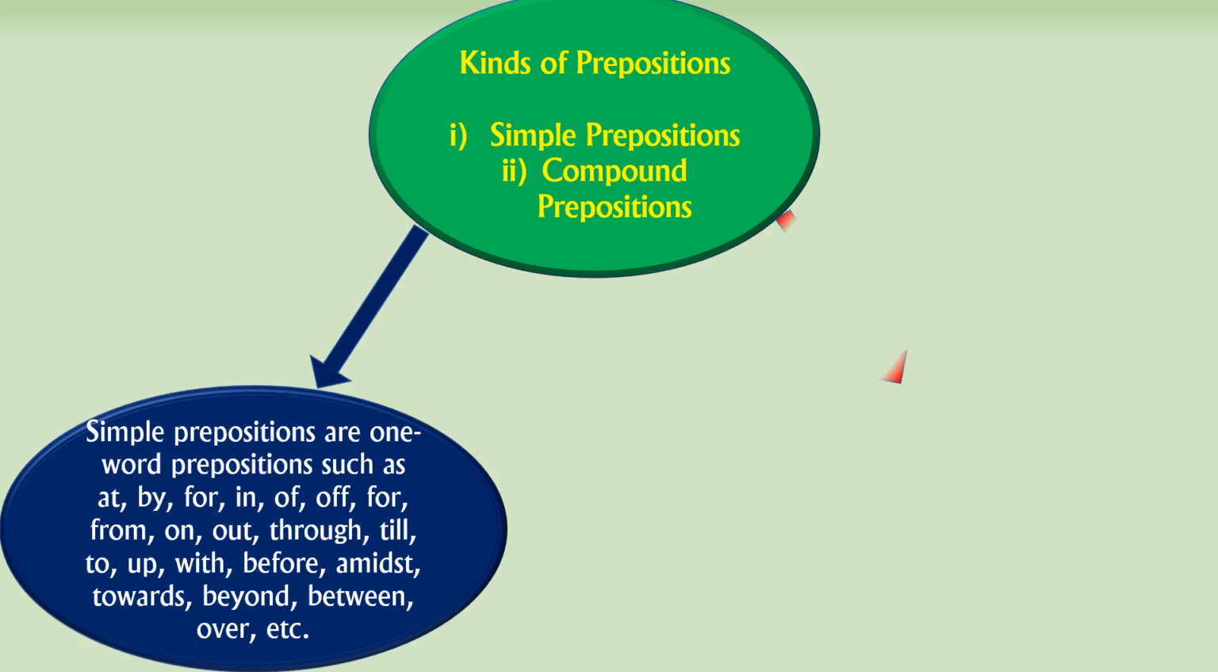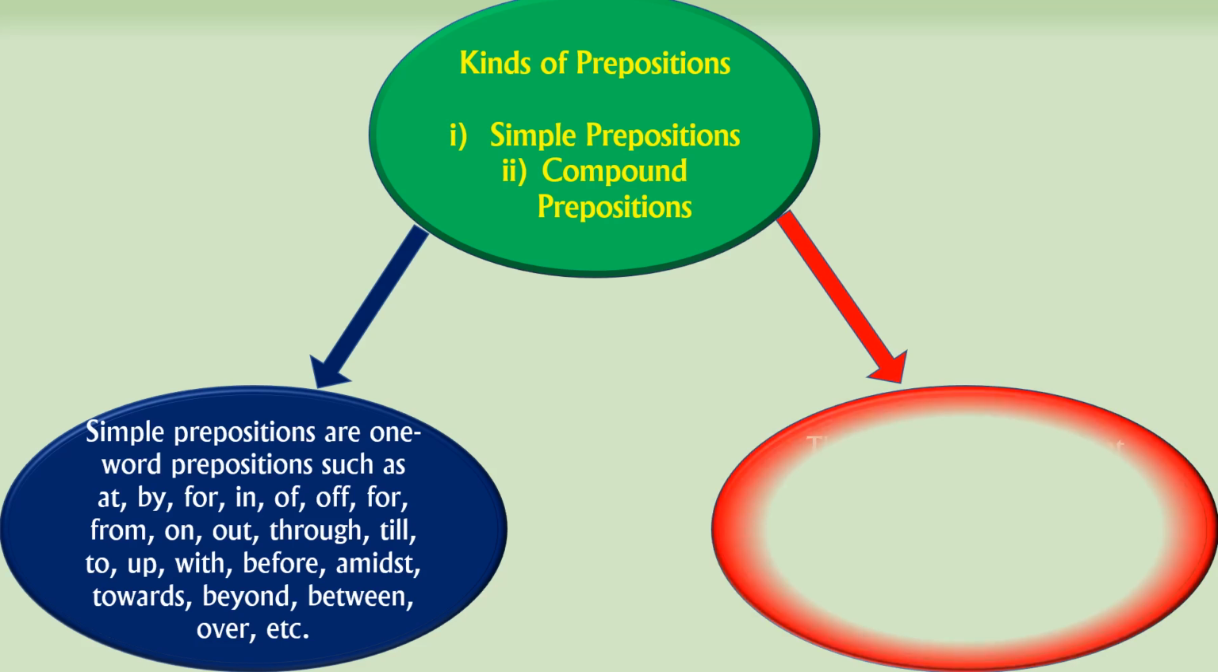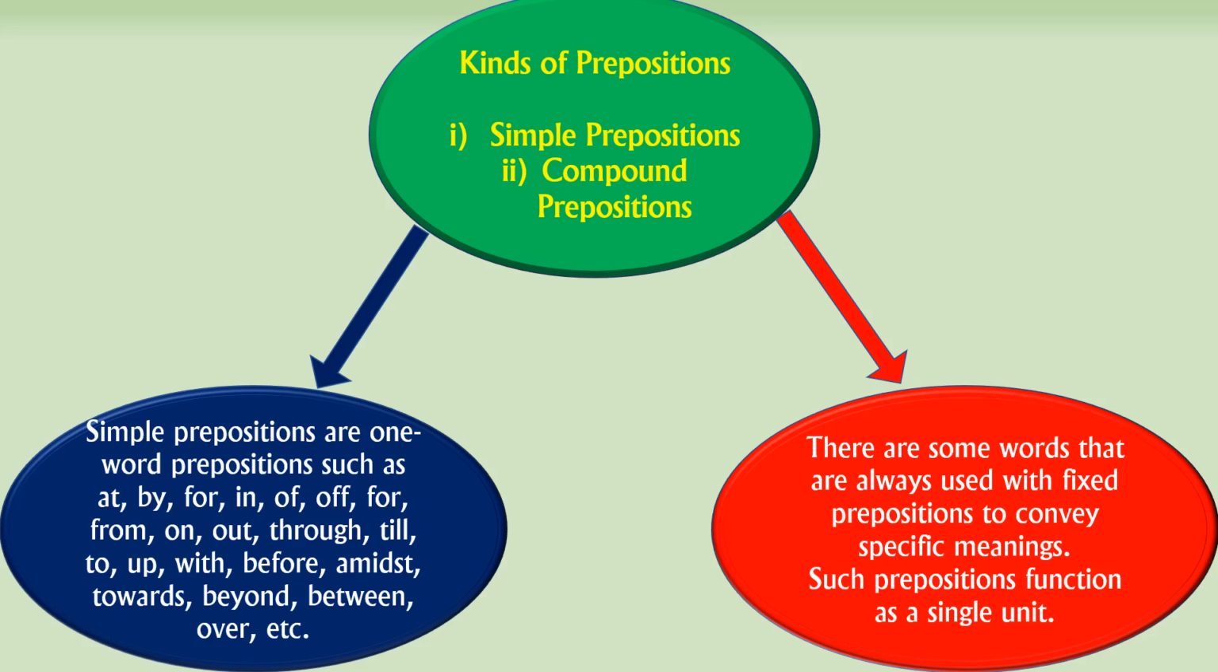The next one, compound prepositions. So compound prepositions in the sense it has more than one word. There are some words that are always used with a fixed preposition to convey specific meanings. So if there is more than one word, like because of, out of, sorry for, these are examples of compound prepositions, such as prepositions that function as a single unit. Even though it is a group of words, it gives one simple meaning, and it functions as one unit. So that is called compound prepositions, right?